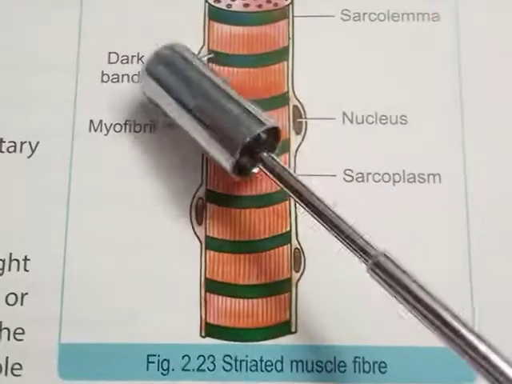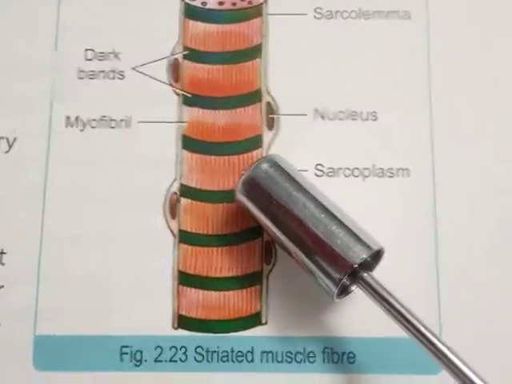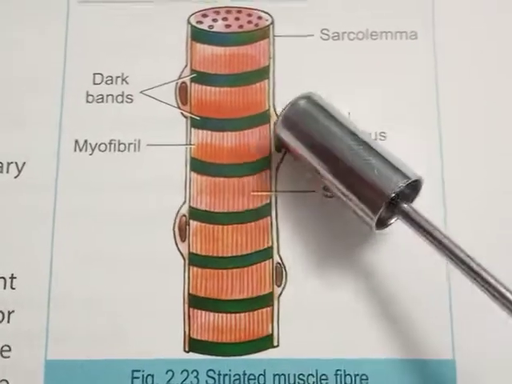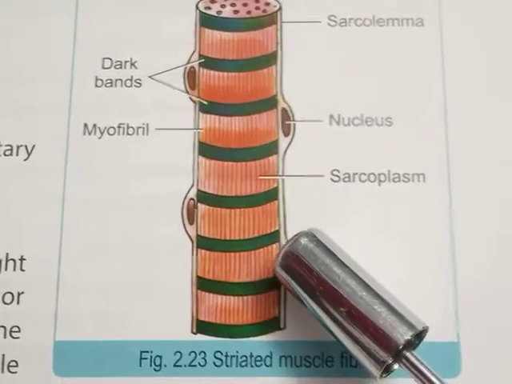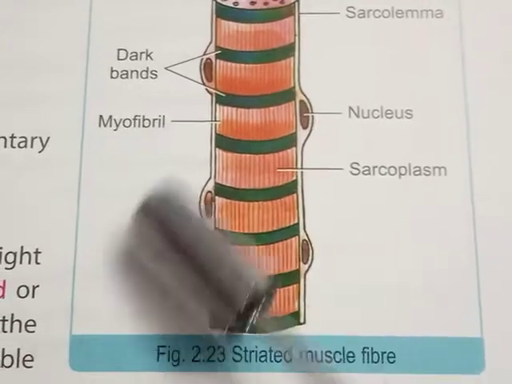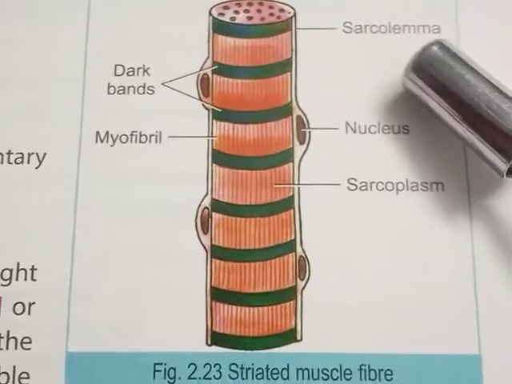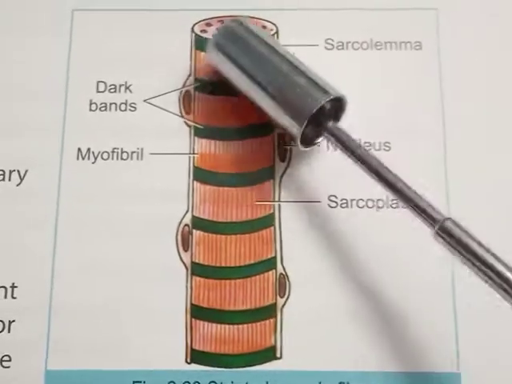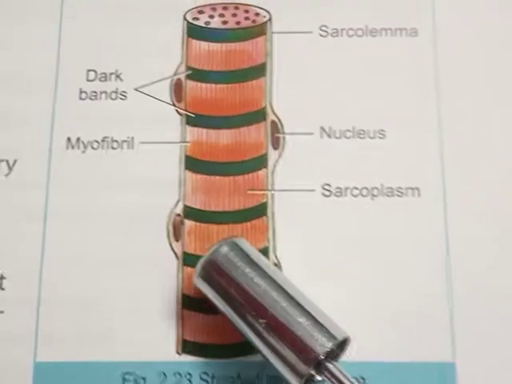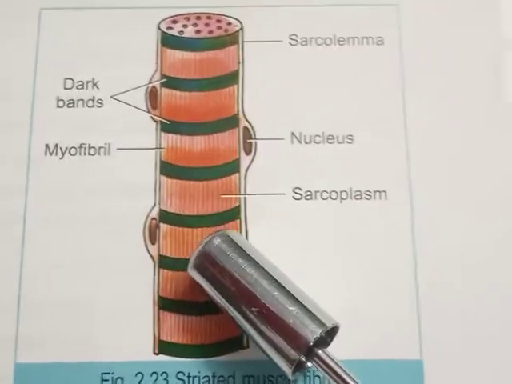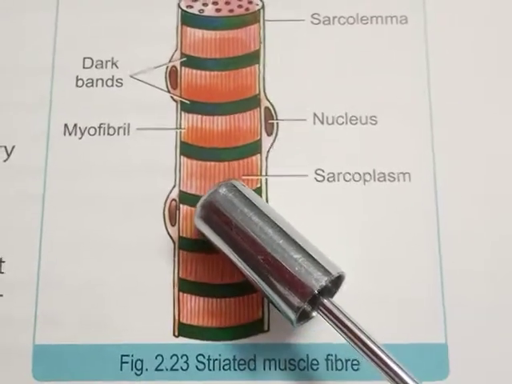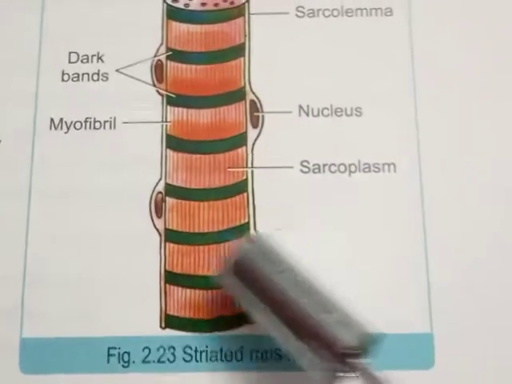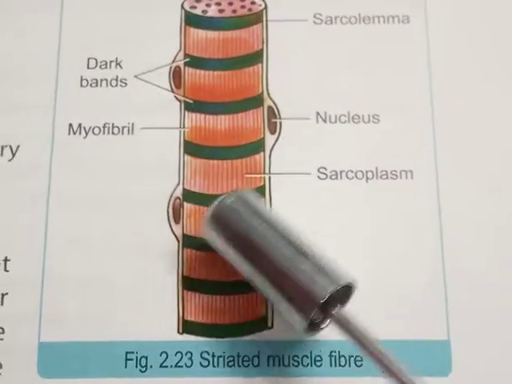We may observe the nuclei present, and it consists of a thin outer limiting membrane called the sarcolemma, which encloses a coenocytic plasma known as sarcoplasm. It has more than one nucleus per cell, so it is coenocytic in nature. The nuclei are many and peripheral in position.